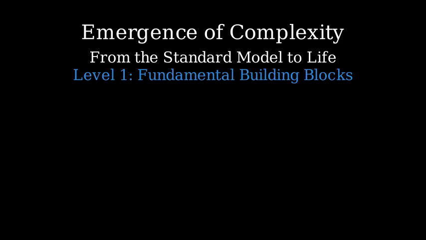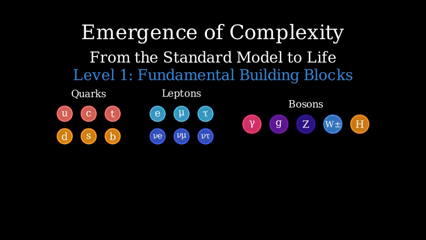The standard model describes the basic building blocks of matter and the forces that govern them. It consists of 12 fermions, 6 quarks, and 6 leptons, which are the matter particles, along with 5 bosons, which are the force carriers. These particles and their interactions are completely described by a set of fundamental parameters in the standard model Lagrangian, including coupling constants like g_s, g, and g prime, Yukawa matrices Y_f, and Higgs potential parameters mu squared and lambda.